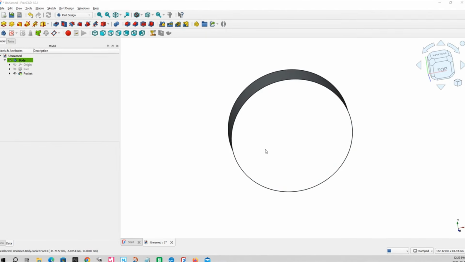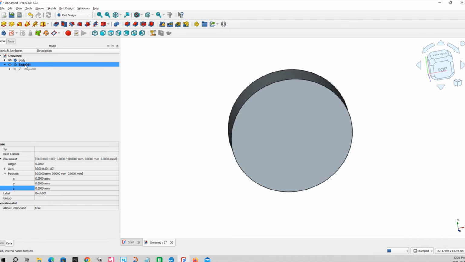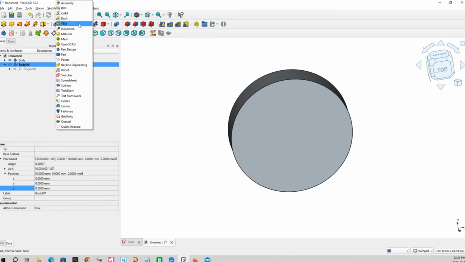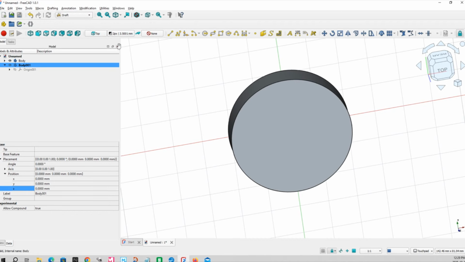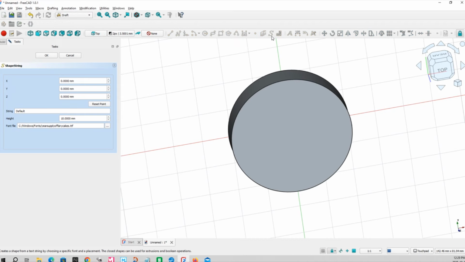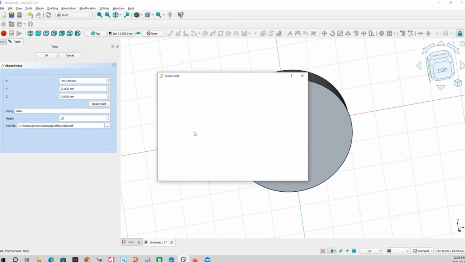Okay, so what we have to do is create another body. And in that other body, that's where we're going to add our text. So let's go to Draft, Shape String. Make it our height, and select our favorite font.